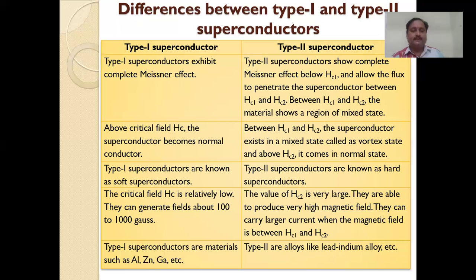These type 1 superconductors are materials such as, for example, aluminum, zinc, gallium, etc. Type 2 are nothing but alloys. Not all alloys, but some alloys are type 2 superconductors, like lead indium alloy and different types of alloys. These are the classification of superconductors: type 1 and type 2, soft and hard superconducting materials.